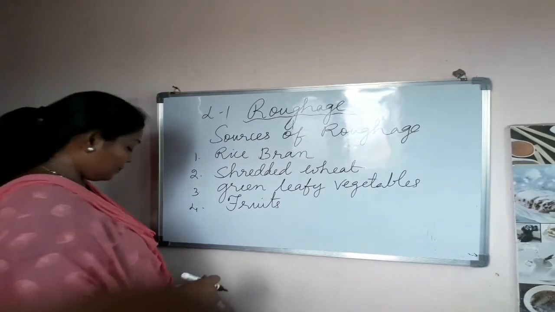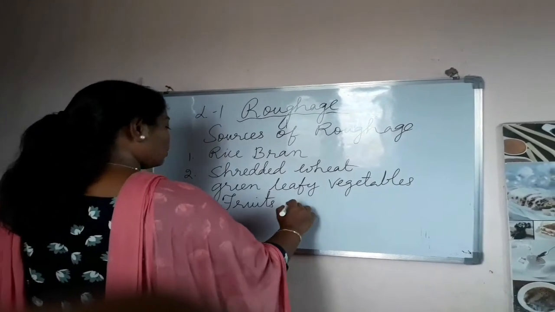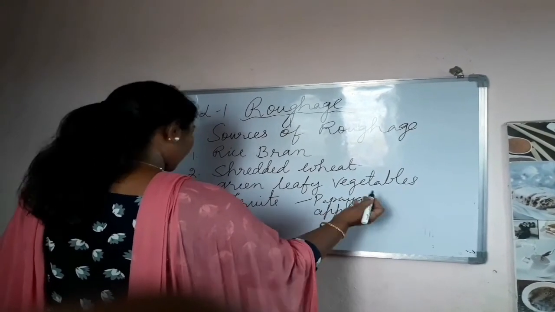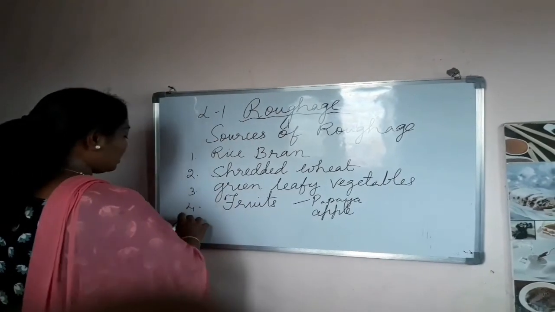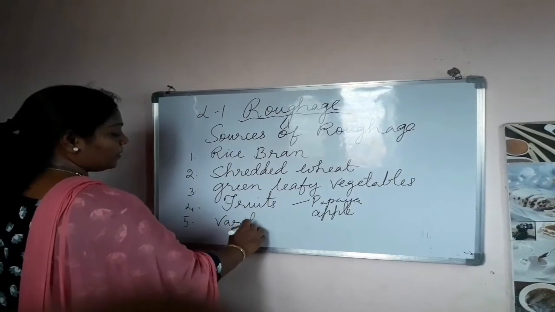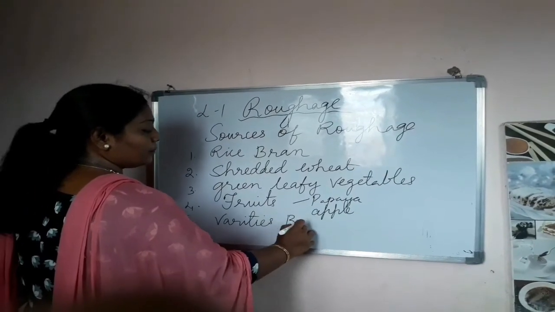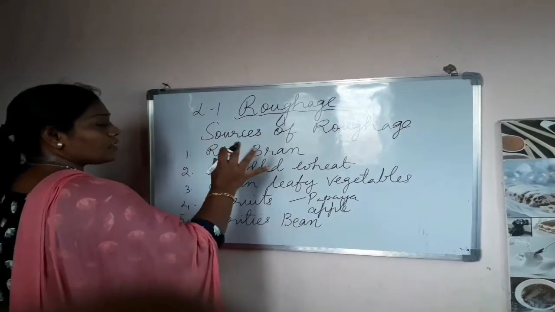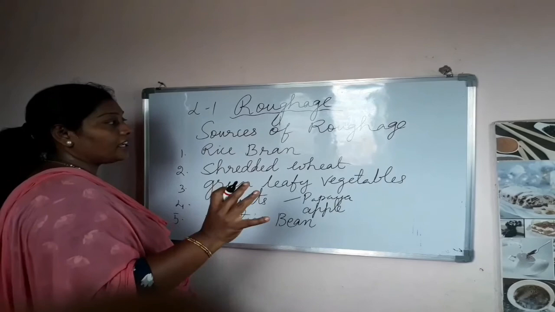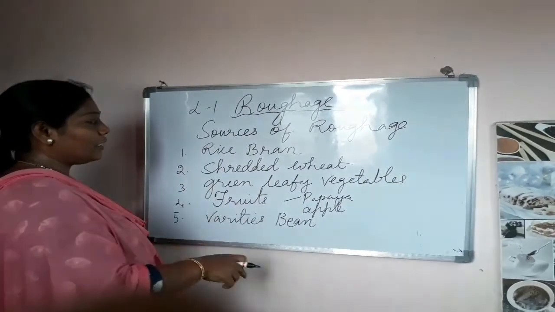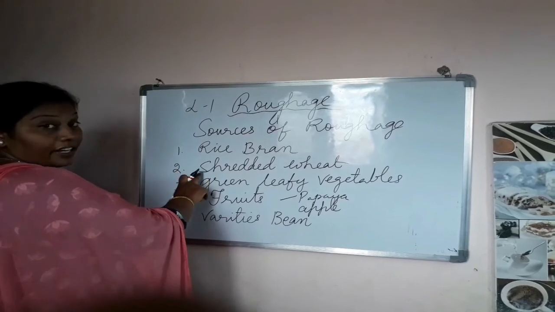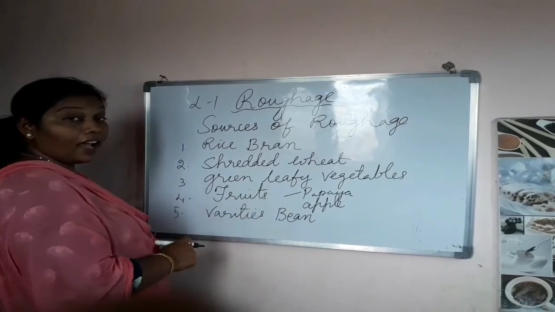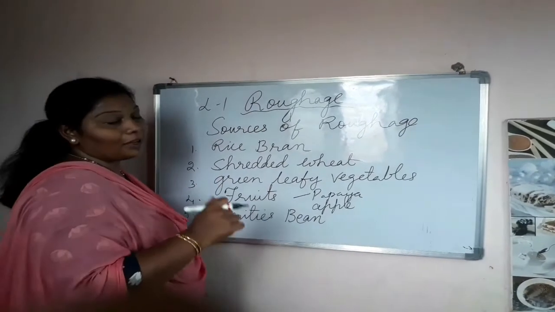It is also found in the fruits. And especially the fruits like papaya, apple, and also it is found in the varieties of beans. Have you noticed this, children? Beans. Okay, if you go to the market, you can find the beans. So these are the rich sources of roughage. Now once we'll repeat these words, children. Okay, rice bran, shredded wheat, green leafy vegetables, fruits like papaya and apple, and varieties of beans.